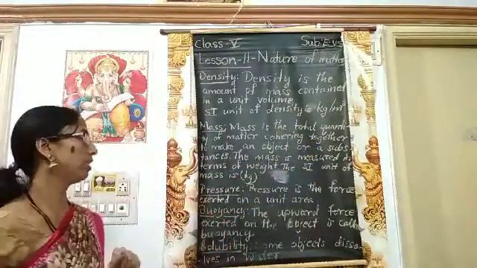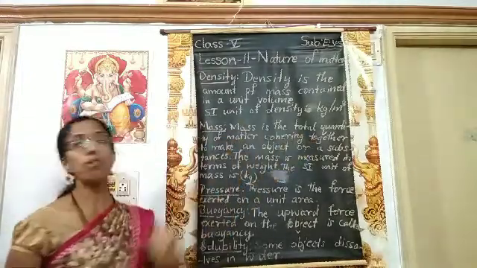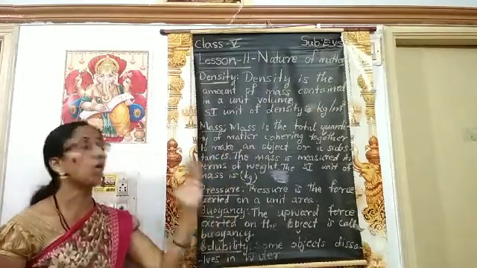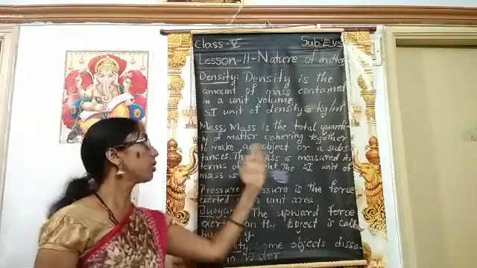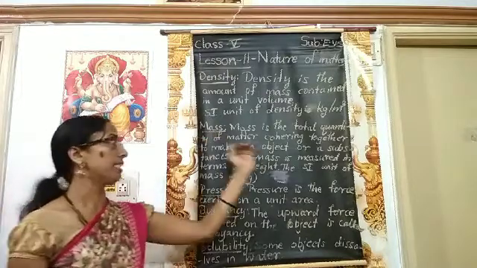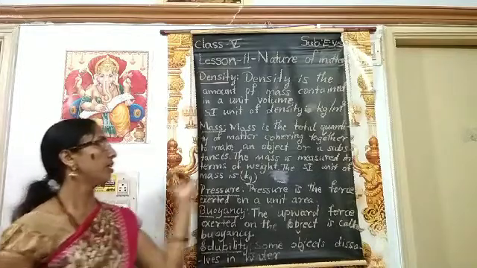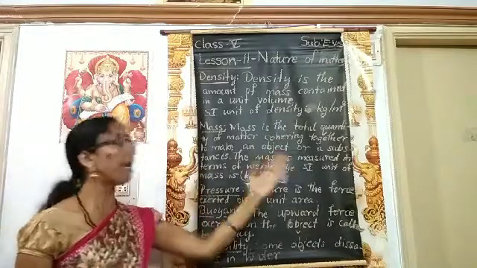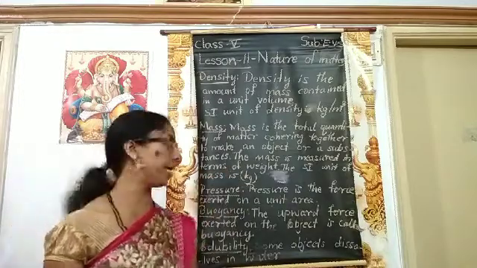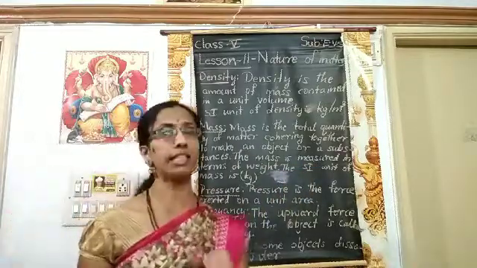Next word, mass. Mass is the total quantity of matter cohering together to make an object or substance. This mass is measured in terms of weight, and the SI unit of mass is kg.